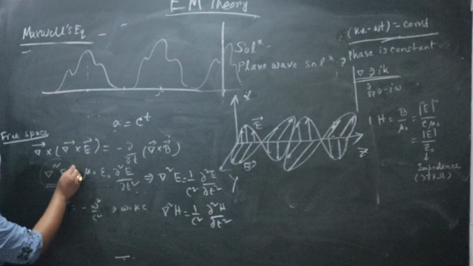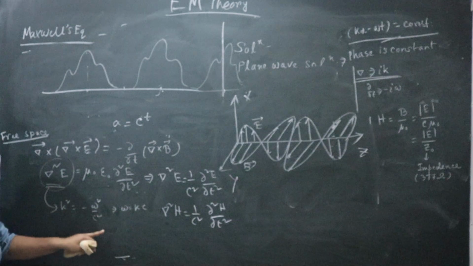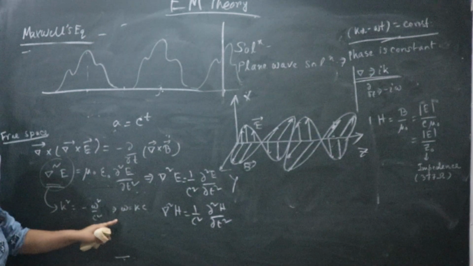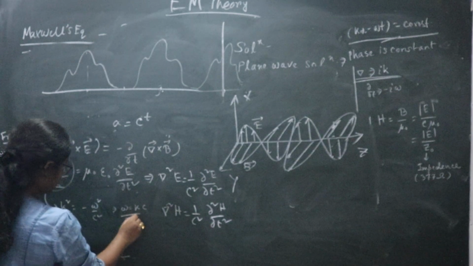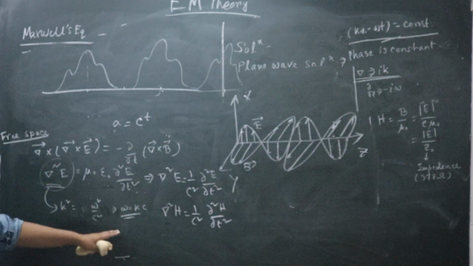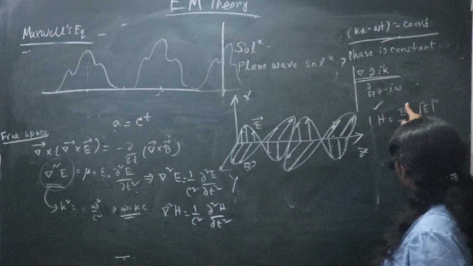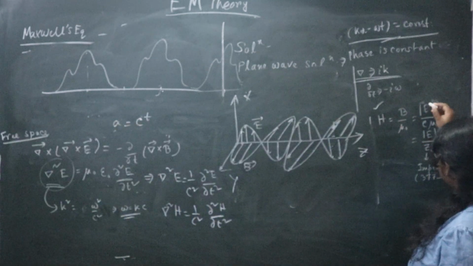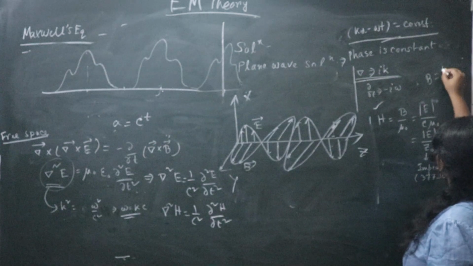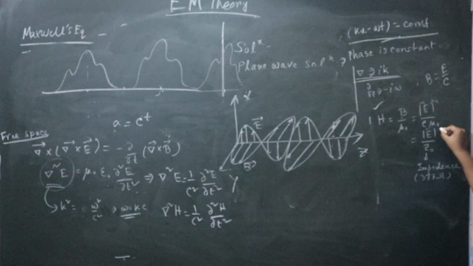So you can replace del square E by minus k square, giving k square equals omega square by c square, so omega equals k into c. Now you put H equals B by mu naught, so B equals E by c, so you write E by c into mu naught.